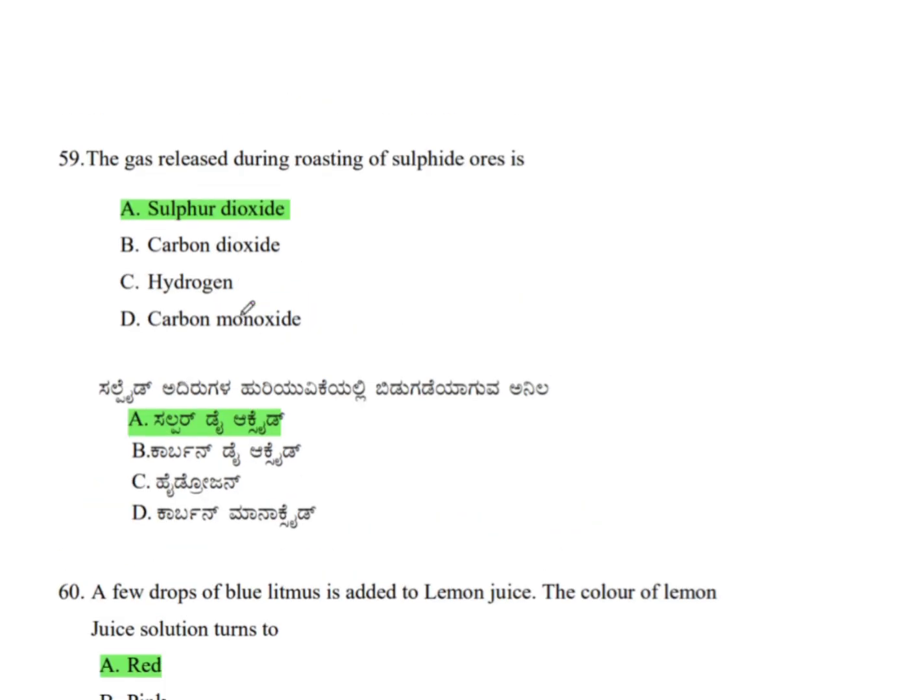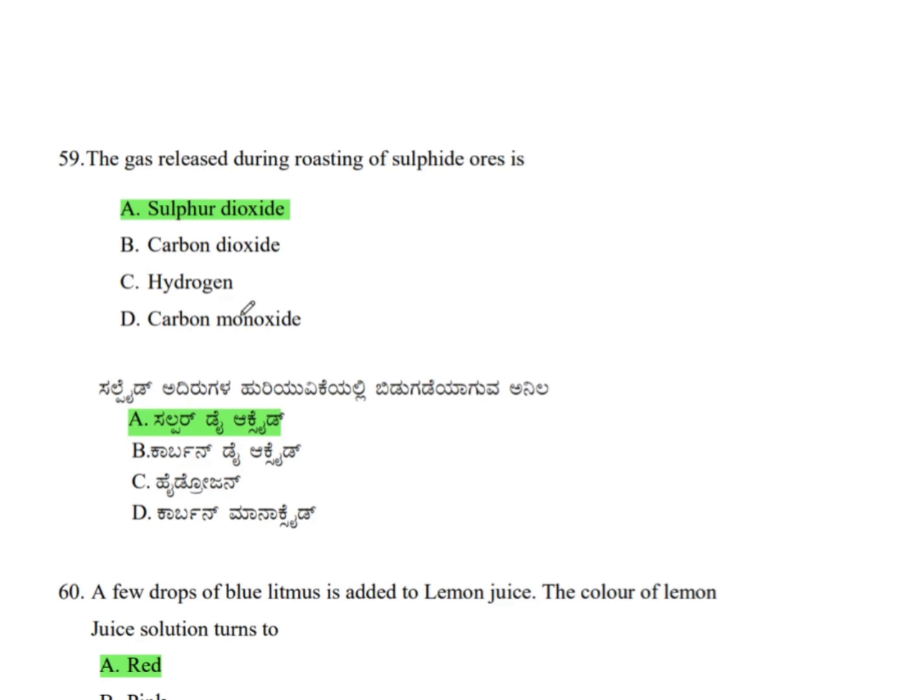Next question. The gas released during roasting of sulfide ore is, during the roasting of sulfide ores, sulfur dioxide gas is released. The sulfur dioxide gas is released during roasting of sulfide ores.